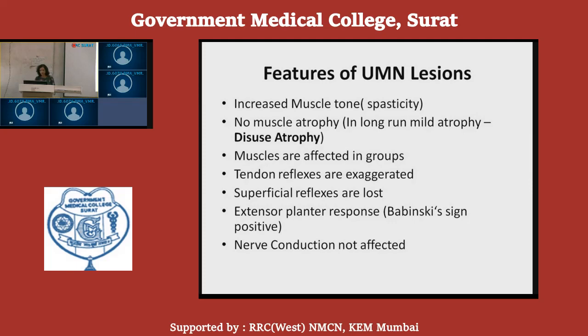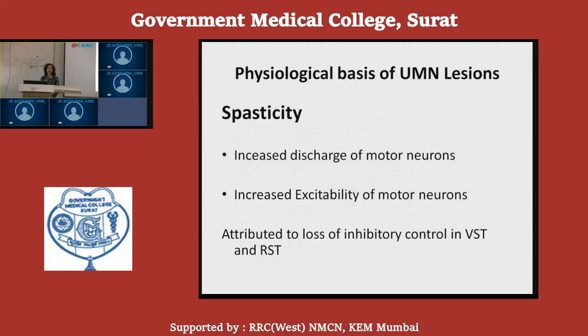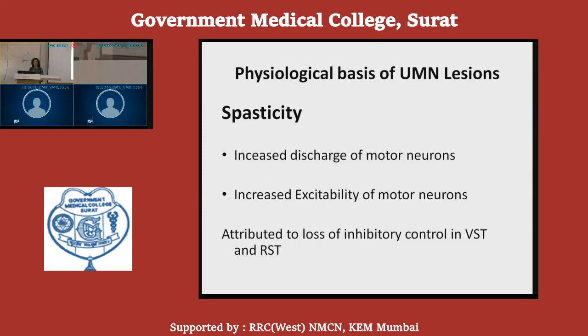Now, the physiological basis of upper motor neuron lesions. First is spasticity. The spasticity of the muscle is because of increased discharge of motor neurons and increased excitability of the alpha motor neurons, because these descending tracts are basically inhibitory.